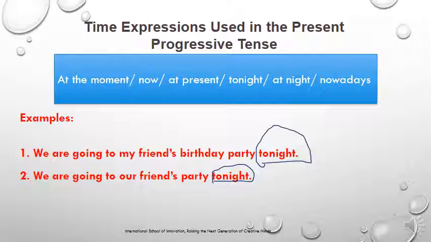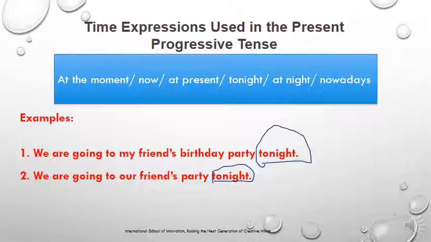We can say, for example, the teacher is explaining a grammar lesson now. My friend is at the hospital at present. Nowadays you cannot go outside without wearing a mask.